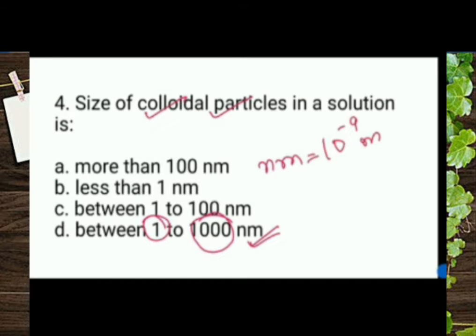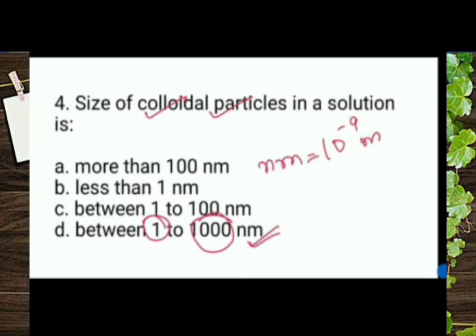Then second, size of colloidal particle in a solution. What is the size of colloidal particles in a solution? We have some options: more than 100 nanometer, less than 1 nanometer, between 1 to 100 nanometer, between 100 to 1000 nanometer.